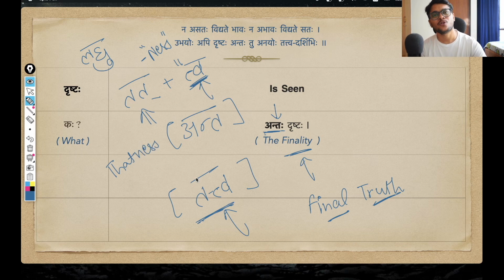Thatness, or whatsoever we are talking about, whosoever we are pointing to, we are saying the thatness of that thing, what is the true essence, what is the true reality of that thing. So that main substratum of anything is that tattva. That is how we get this word tattva, thatness. That is a meaning also. But anyways, I'm digressing a bit.